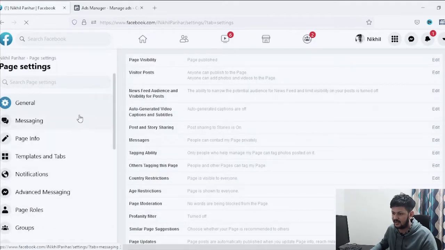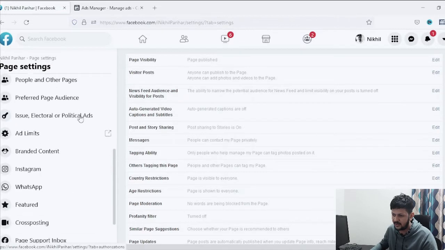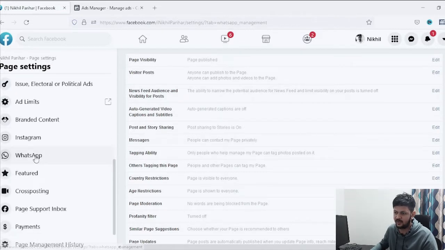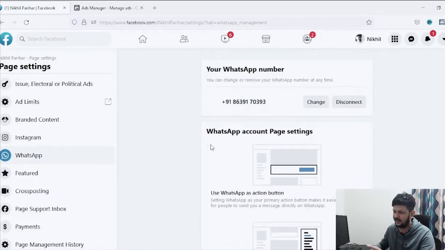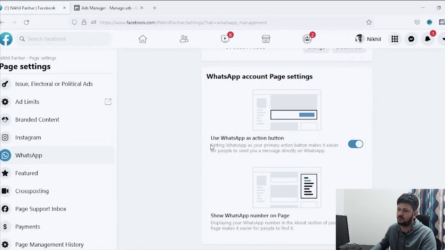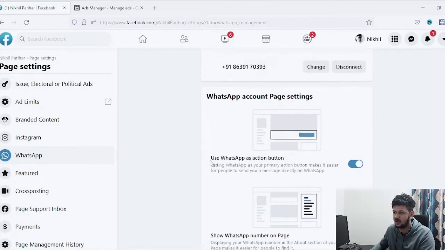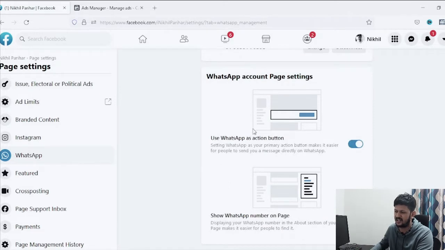And then again you just need to come down and come to the WhatsApp section. So here, my number is already connected, but it will give you the option to connect your number with this Facebook page. And as I said, make sure the number you're using is a separate number, which is not your personal number, and which you can use as WhatsApp for business also. It will give you a few steps to connect your WhatsApp number with your Facebook page. Once you're done, this is what the screen will show you.